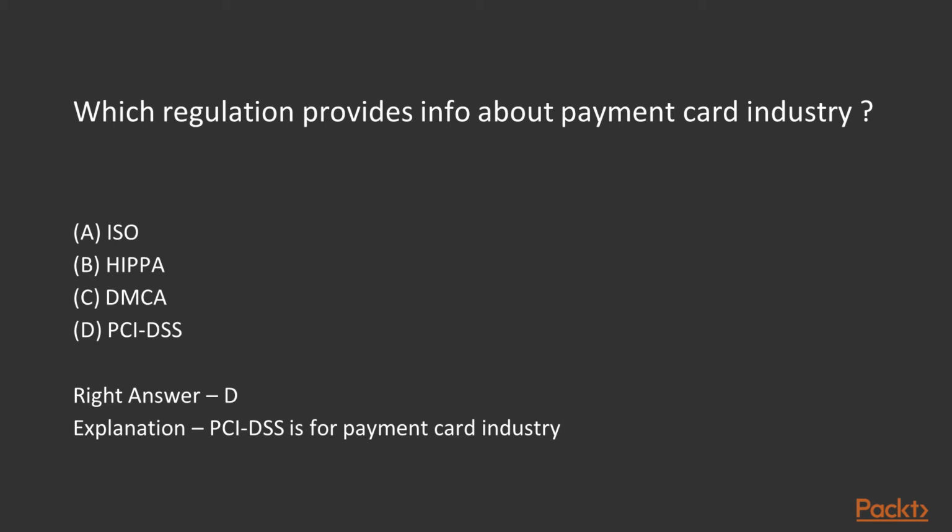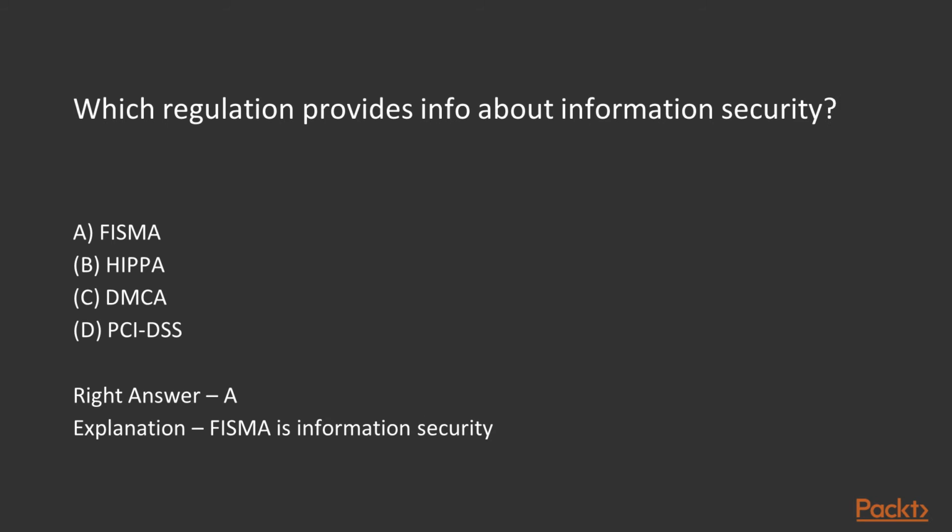Which regulation provides info about the payment card industry? For the payment card industry, PCI DSS is available. So D is the right answer. PCI DSS is for the payment card industry. Which regulation provides info about information security? For information security, A is the right answer. FISMA is for information security.